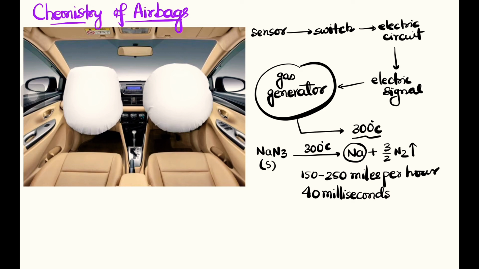Sodium itself is very explosive. It can explode even with traces of water. So we need to convert this sodium to a more stable compound. For that, we have one more chemical here, potassium nitrate.